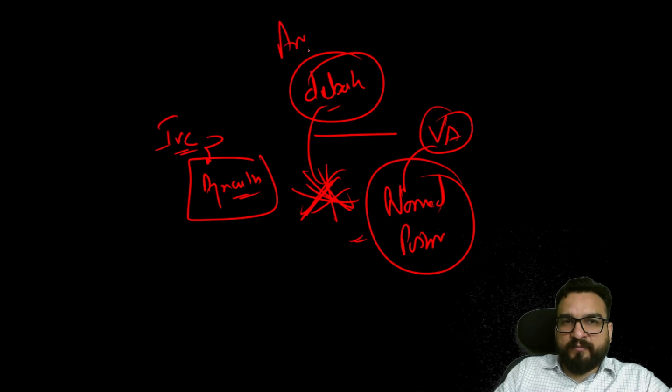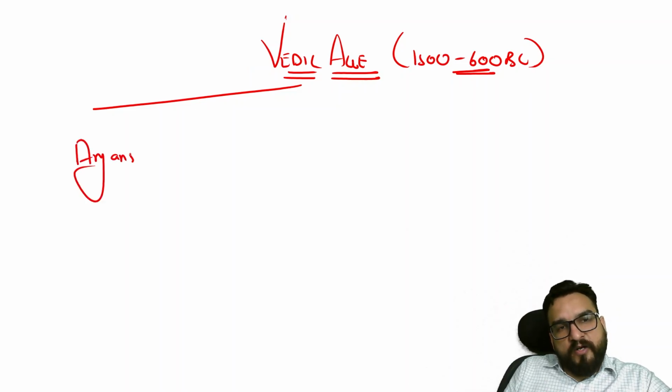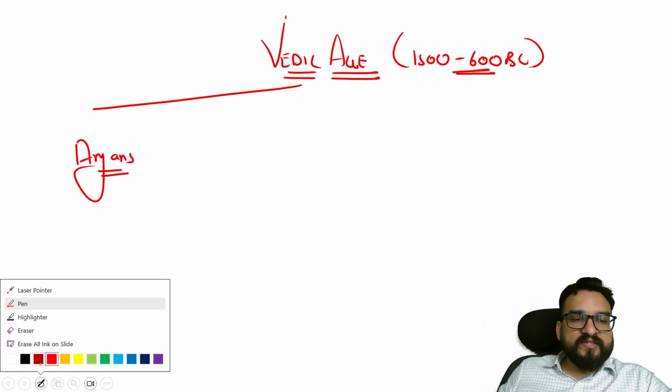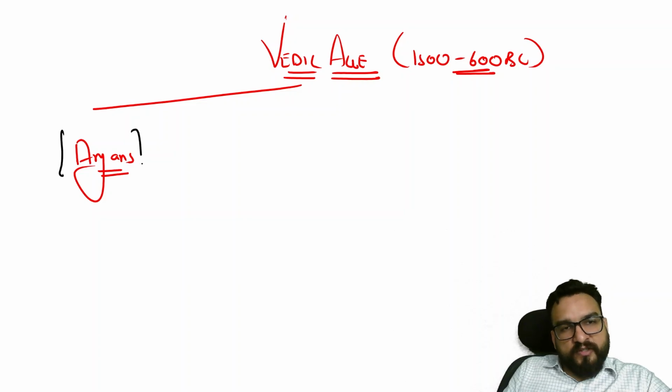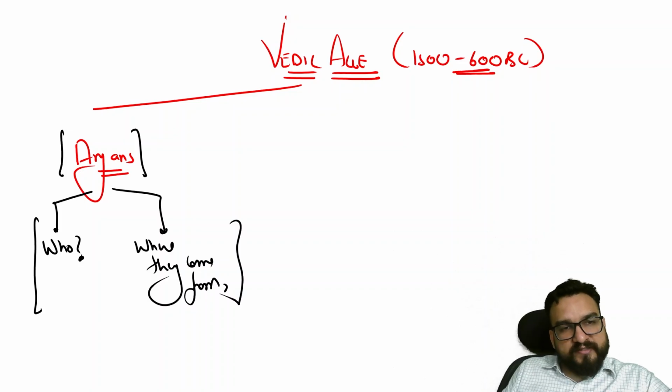And this debate is primarily about certain people who came over here. Those are termed Aryans. So first our understanding will be about Aryans, right? This is the core of the Vedic age. When you understand Aryans, you have to ask two things. Who were the Aryans? And where did they come from, if they were outsiders? There is a huge lot of debate over here, guys. That is the first part we have to understand.